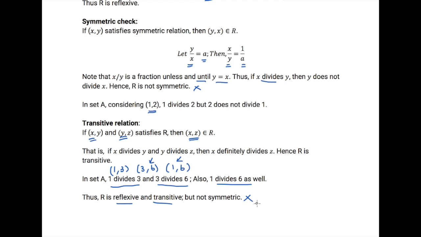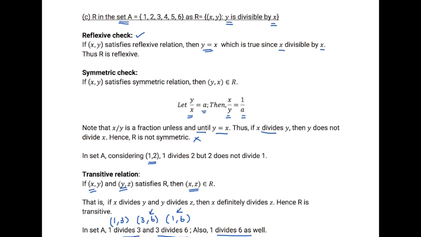We can use the second method to do this, by defining the subsets. So here we have A equal to 1, 2, 3, 4, 5 and 6, and the relation is given as y is divisible by x.